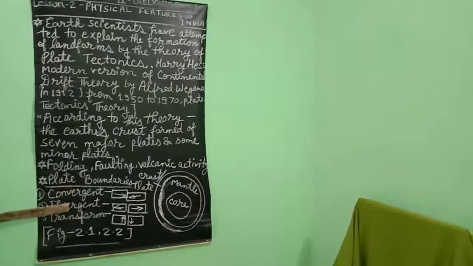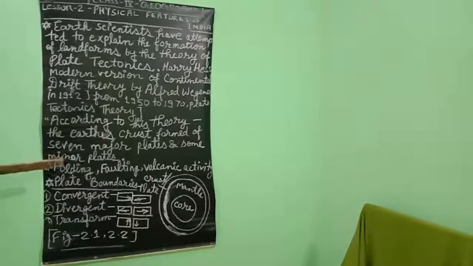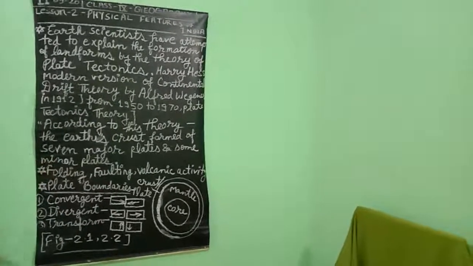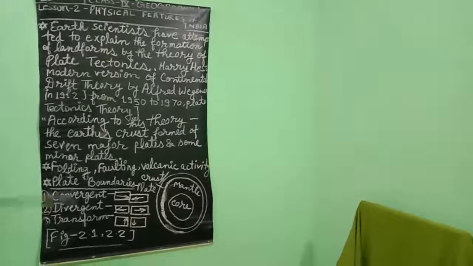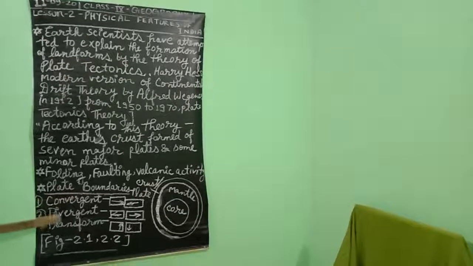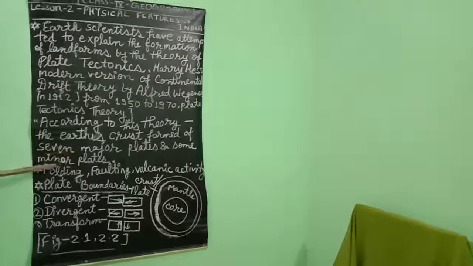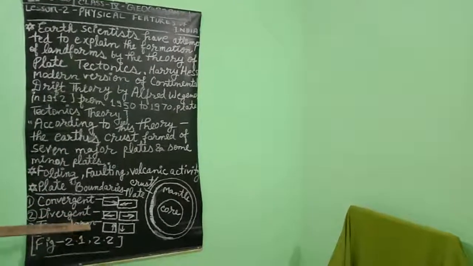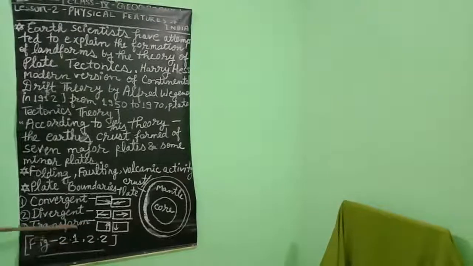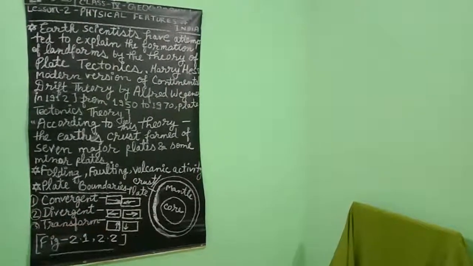So these two are the most important and major responsible for the formation of folding, faulting, earthquakes, volcanoes, tsunamis, and different types of natural phenomena and natural hazards. Transform plate boundaries are where many small plates are there, and two plates move parallel to each other. Okay, so there are no other landforms or formations here.